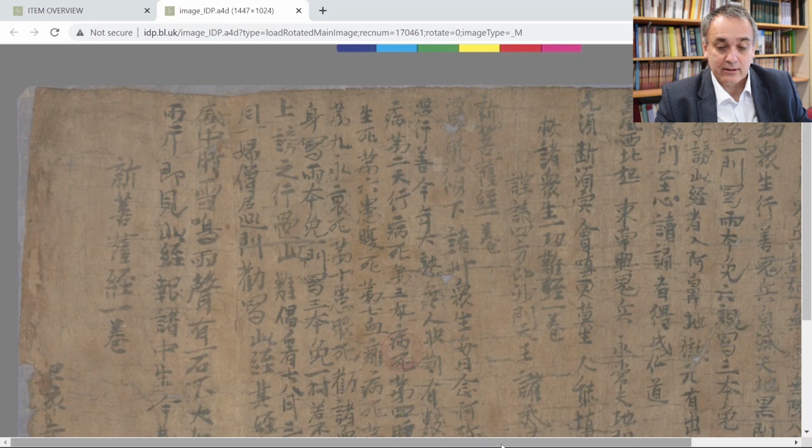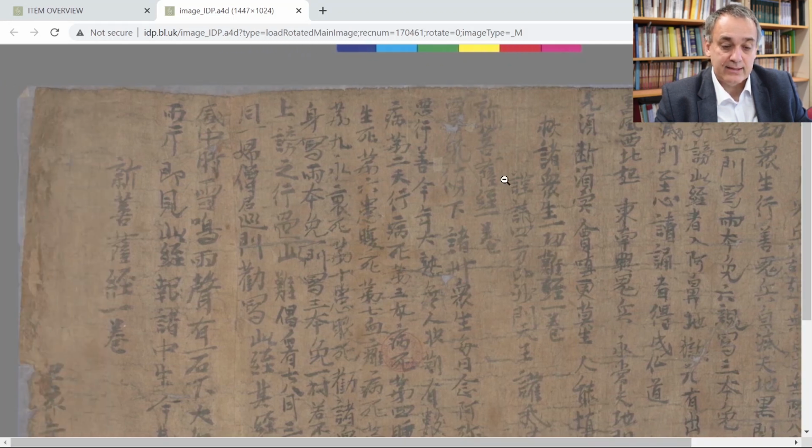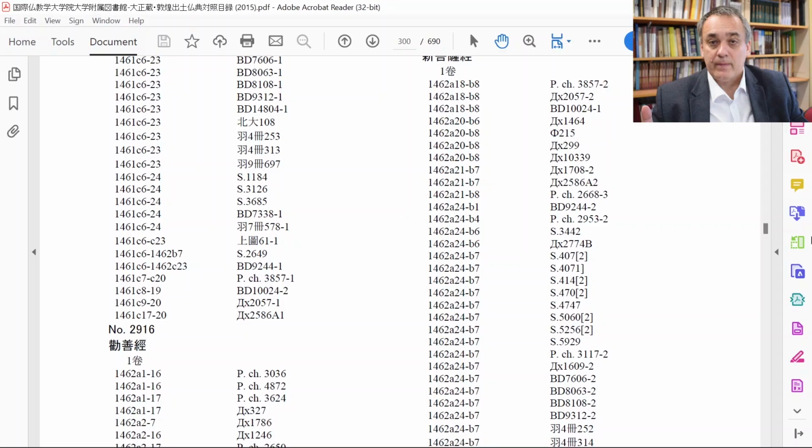So there's a text that comes before it, and it's not the Xinpu Saijing. But the Xinpu Saijing begins here, and it ends here. So that's how you find a manuscript. And I think this is the best way of finding texts within the Dunhuang corpus.